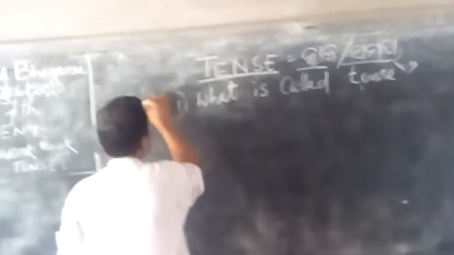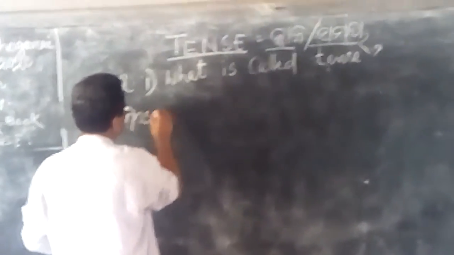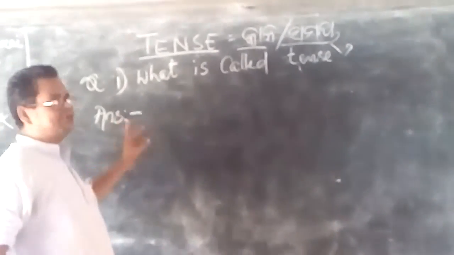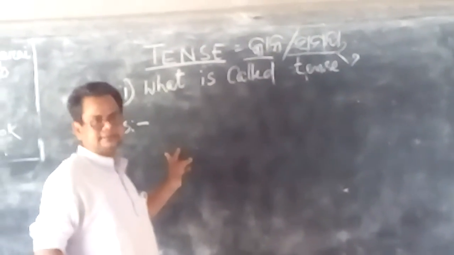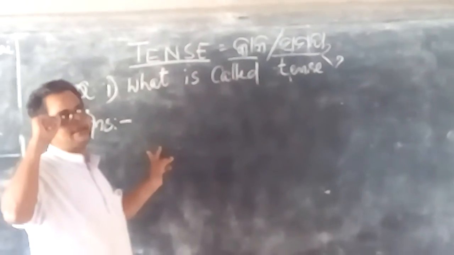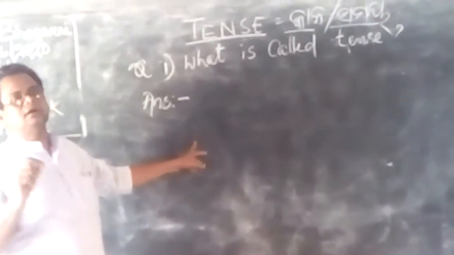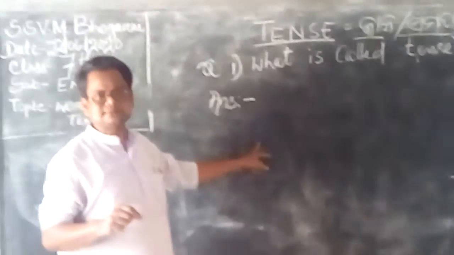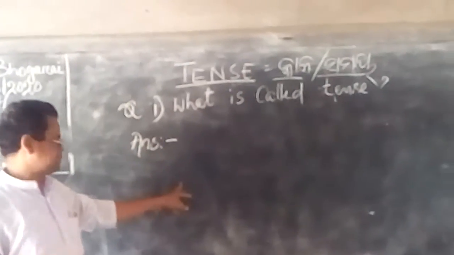So this is your question and I am going to answer it. The answer is very simple. Use of any verb in your sentence, that is called tense, or application of verb is called tense. In English grammar it is very necessary to learn about the tense.